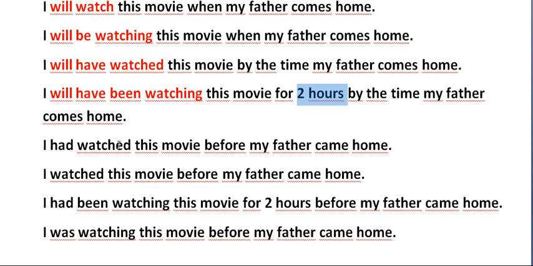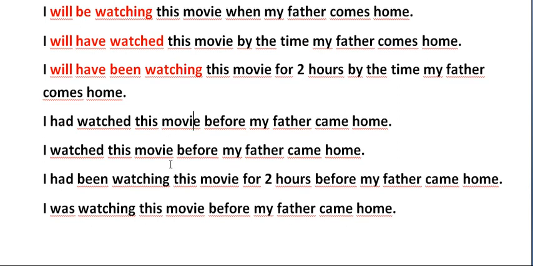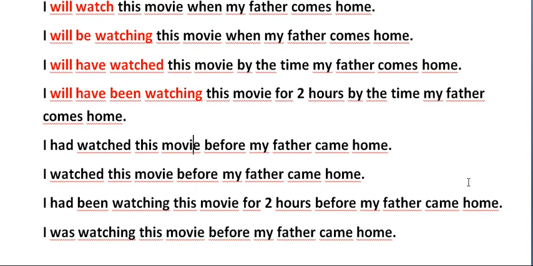With this kind of past perfect sentence, I can also use the simple past for both sentences, because the time is very clear here, before or after. Otherwise I have to use the past perfect. And here, I had been watching this movie for 2 hours before my father came home. So this is similar to this tense, just using the past perfect.